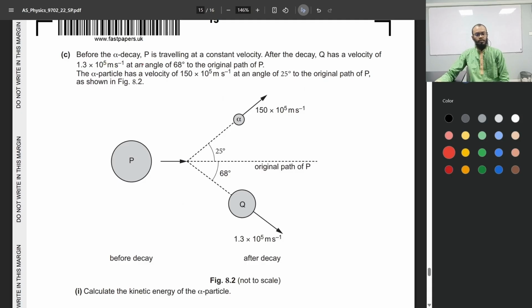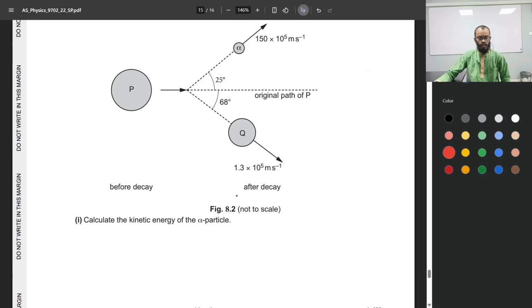Before the alpha decay, P is traveling at a constant velocity. After the decay, Q has a velocity of 1.3 times 10 to the power of 5 meters per second at an angle of 68 degrees to the original path of P. The alpha particle has a velocity of 150 times 10 to the power of 5 meters per second at an angle of 25 degrees to the original path of P. As shown here, calculate the kinetic energy of the alpha particle.